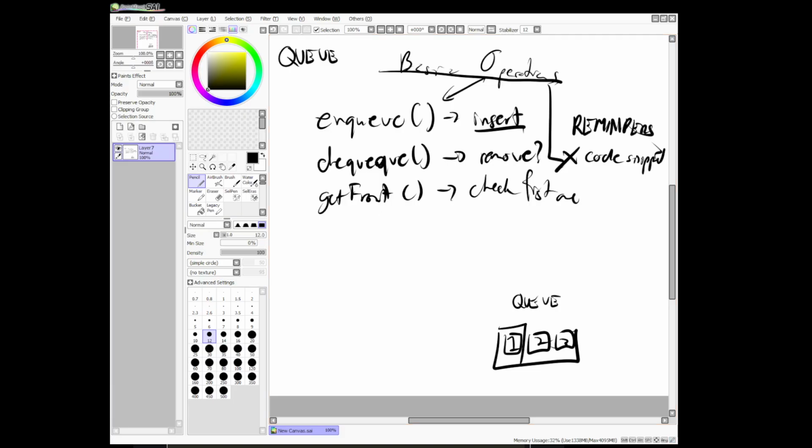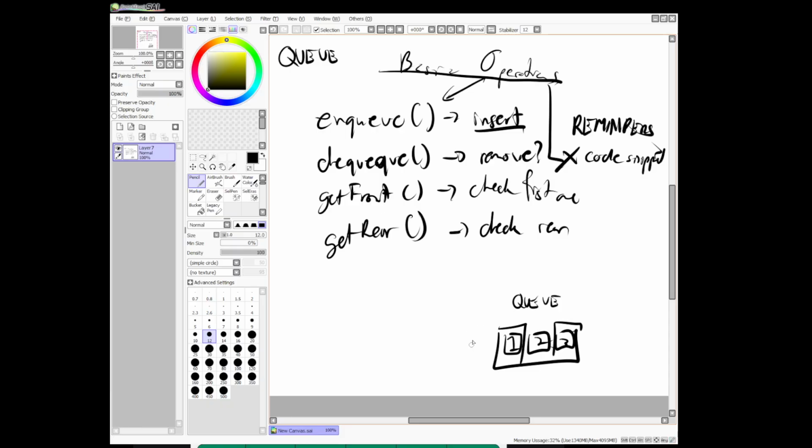And now, what if we want to check the rear instead of the first one? We use the operator get rear, okay.